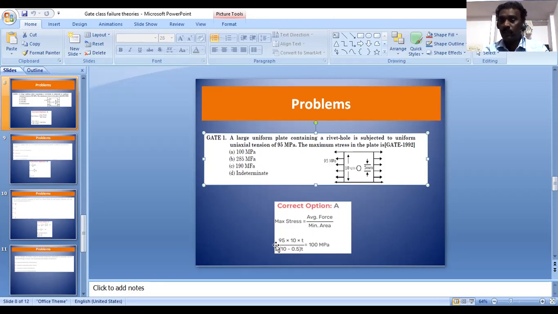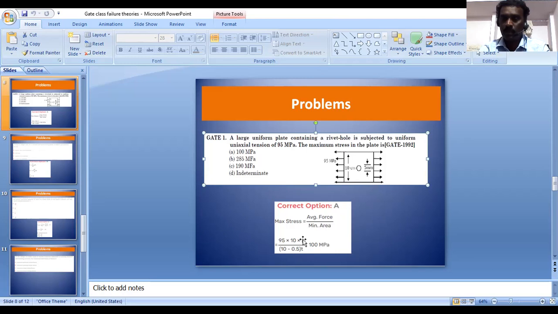Here the stress is 95 megapascal, and the area is 10 into T, the cross-sectional area, which is width into thickness. Suppose the plate has thickness T, then the cross-sectional area equals 10 into T. So the force is calculated using the stress given.